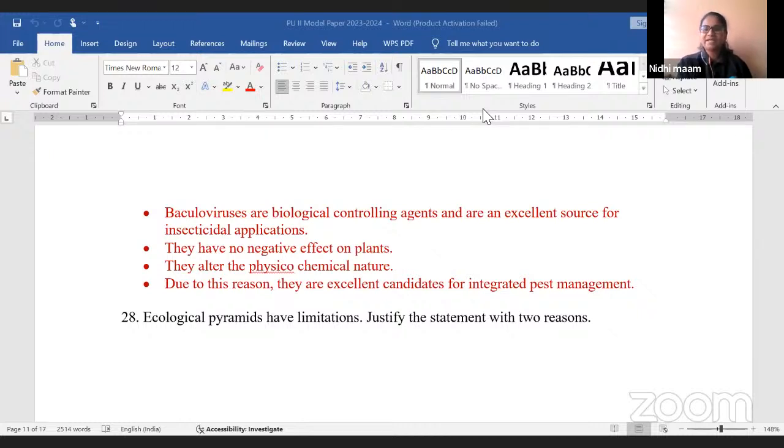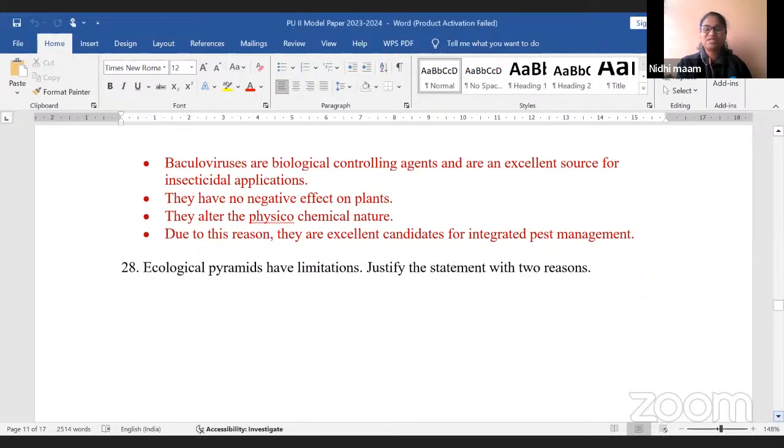Okay, 28th question goes like this. Ecological pyramids have limitations. Justify the statement with 2 reasons. I hope you remember this question. This question was recently discussed during the revision of, I think, the ecosystem chapter.